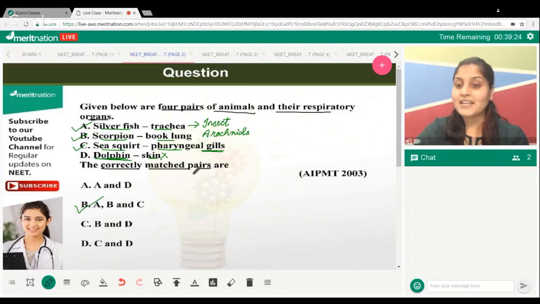So all the people who have taken the name, you guys are correct, totally rocking. D is wrong and A, B, C are the correct matches. So the option happens to be B here. This was a very easy question.